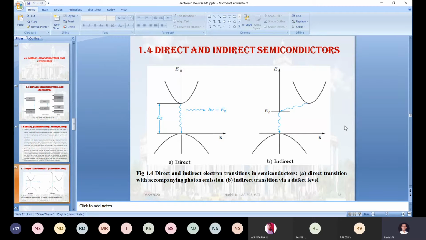In the same way for germanium, at 0 degree Kelvin, 0.74 electron volt is the energy gap. At room temperature, the energy gap in germanium will be somewhere around 0.64 electron volt. Anyway, in the direct semiconductor, we have taken gallium arsenide, whose energy gap is equal to 1.43 electron volt.